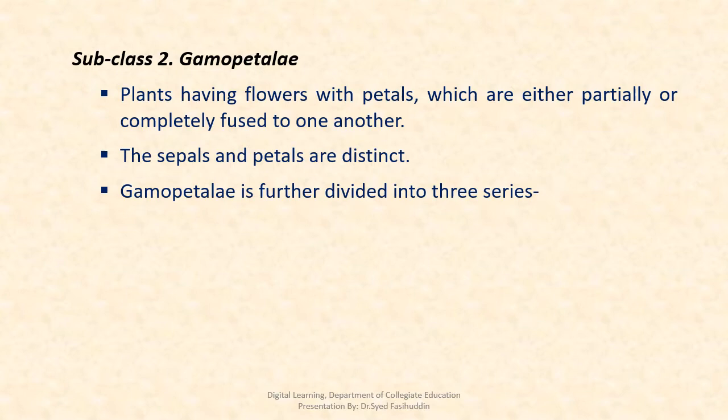Characters of subclass Gamopetalae. Here the plants have flowers with petals which are either partially or completely fused to one another. The sepals and petals are distinct. The Gamopetalae is further divided into three series, that is Inferae, Heteromerae, and Bicarpellate.